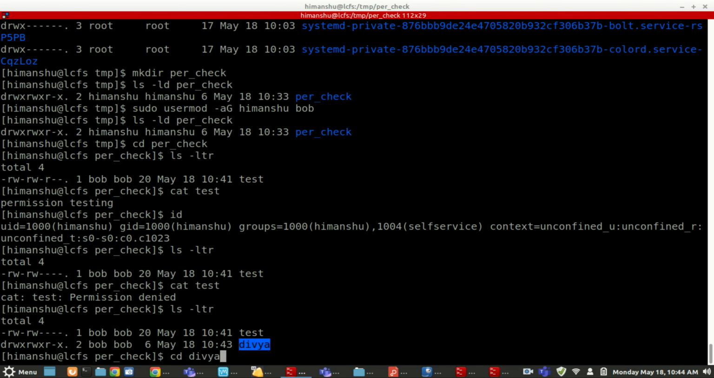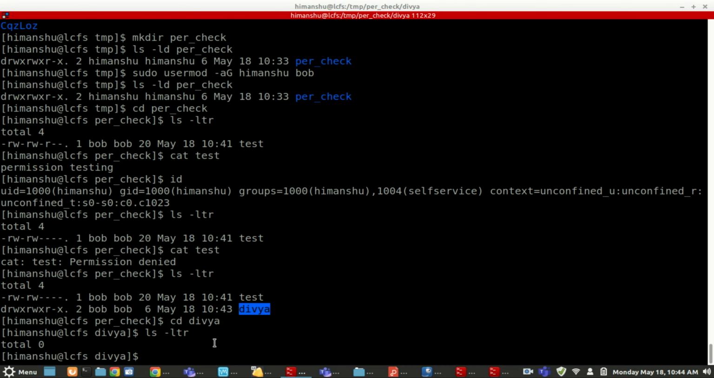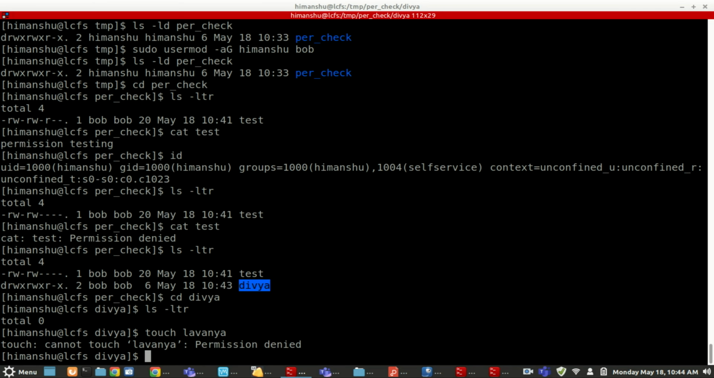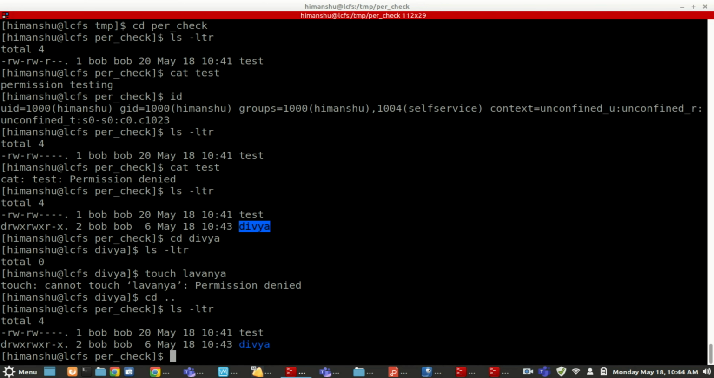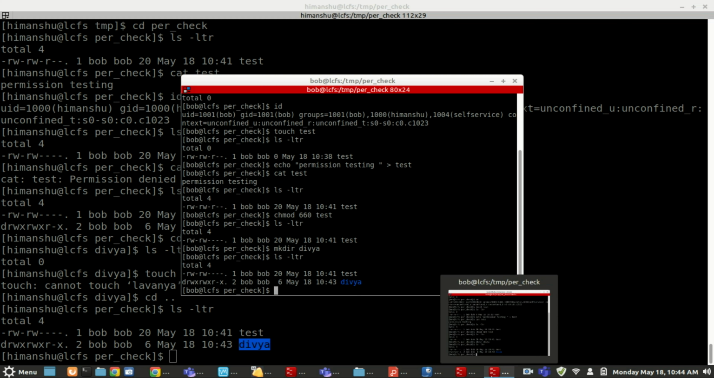Inside Divya, if I try to create a file, touch, let's say Lavanya, permission denied, because for others there is no write permission here, right? So it is very important to understand that the file and owner should have correct permissions, for a directory structure also. This directory was owned by the Himanshu user, but inside it files are getting created by the Bob user, and Himanshu should have access, else he will not be able to perform any action there. Clear?